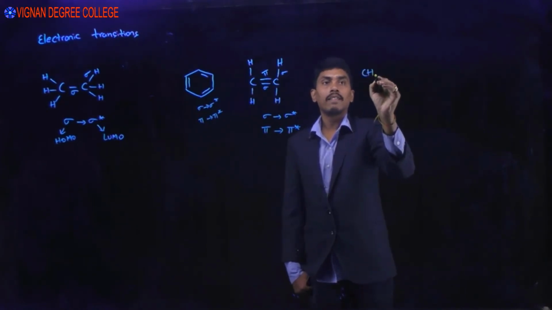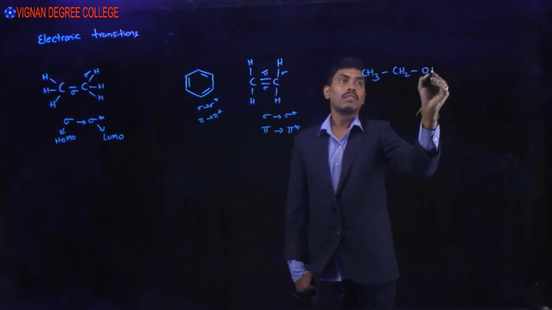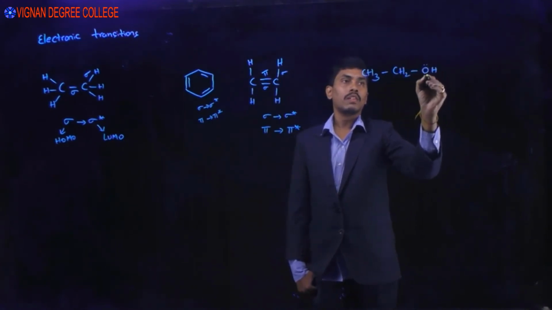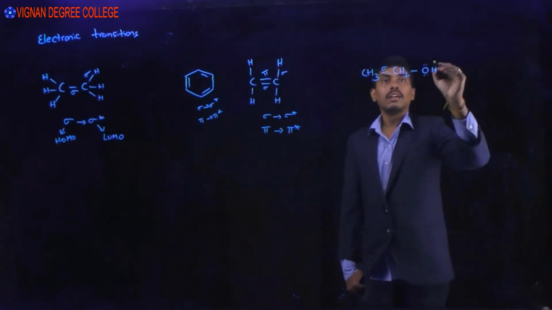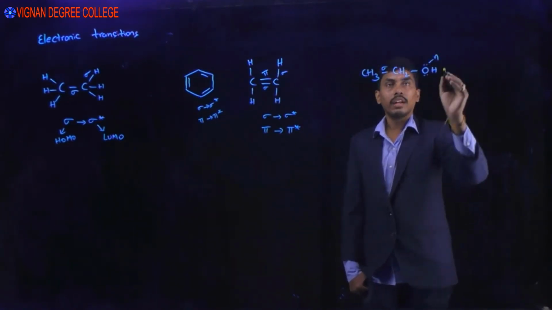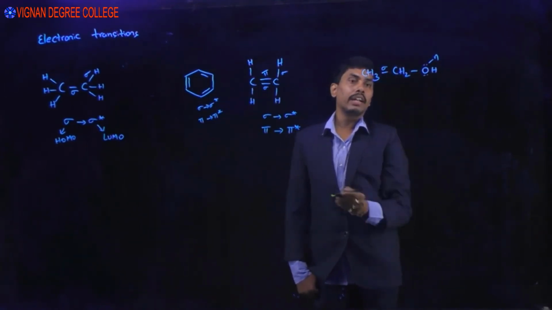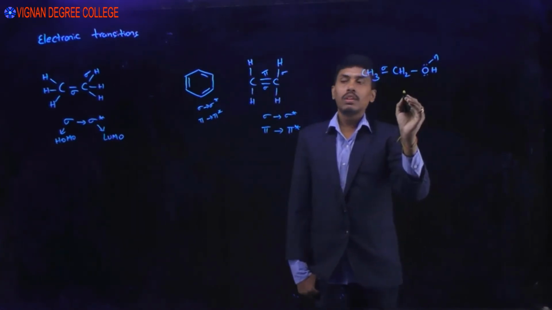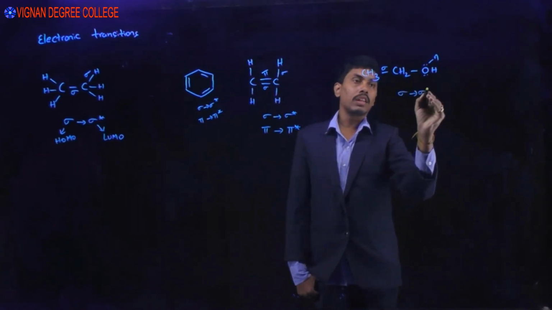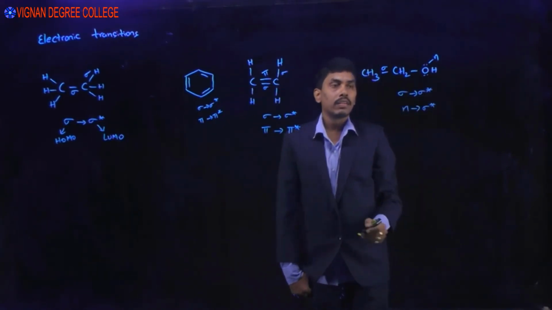Okay. So if we have ethanol, these are sigma bonds and this corresponds to n electrons, the non-bonding electrons. So if you have sigma and n orbitals or electrons, we have sigma to sigma star transitions and n to sigma star transitions.